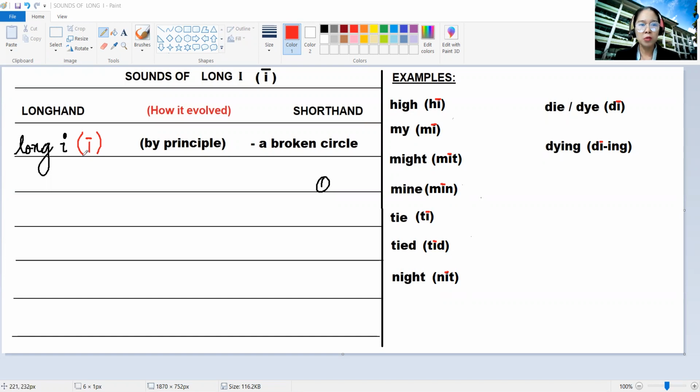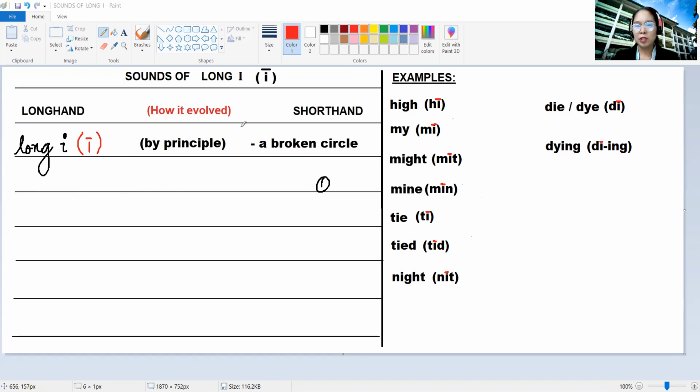So meaning to say, when you see this symbol in your Merriam dictionary, it means that the sound or the way you pronounce it is long I. Like for example, we have high, my, might, mine, tie, tide, night, die, and dying.